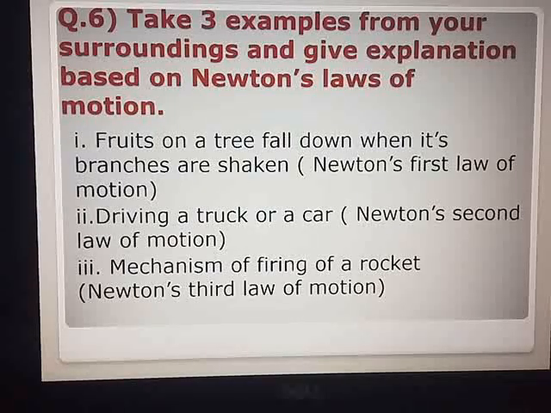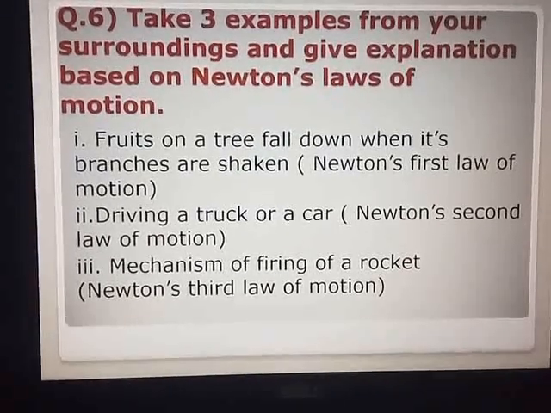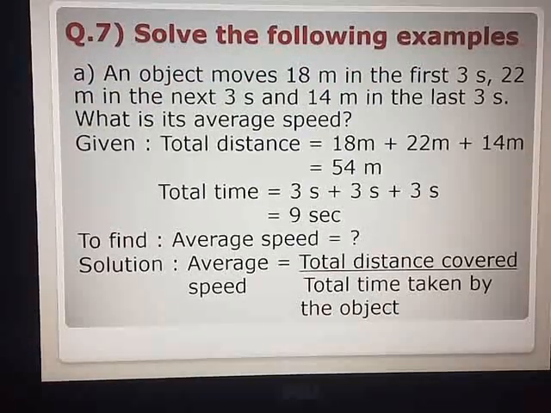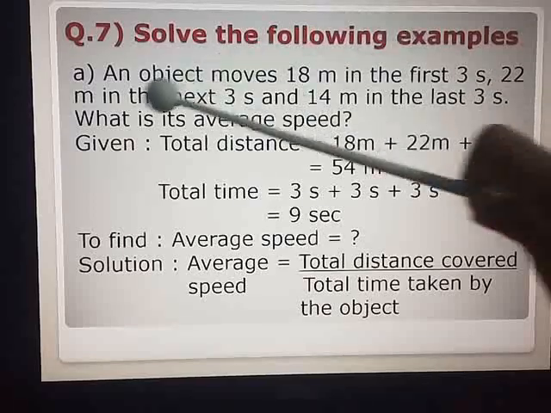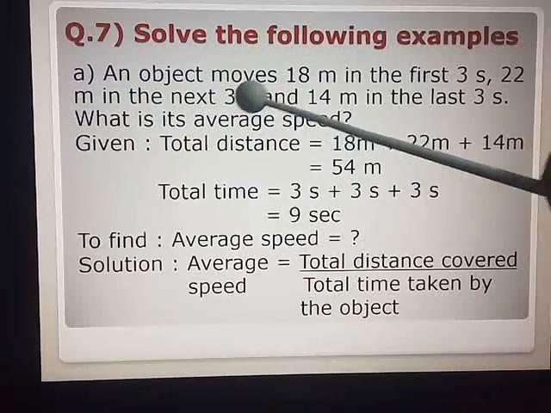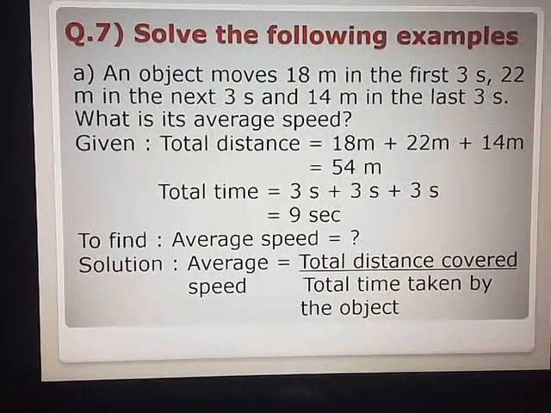With this, we complete all the textual answers. Now we start with numericals, that is question number 7. So keep your notebooks ready. First one. An object moves 18 meter in the first 3 seconds, 22 meter in the next 3 seconds and 14 meter in the last 3 seconds. What is its average speed?